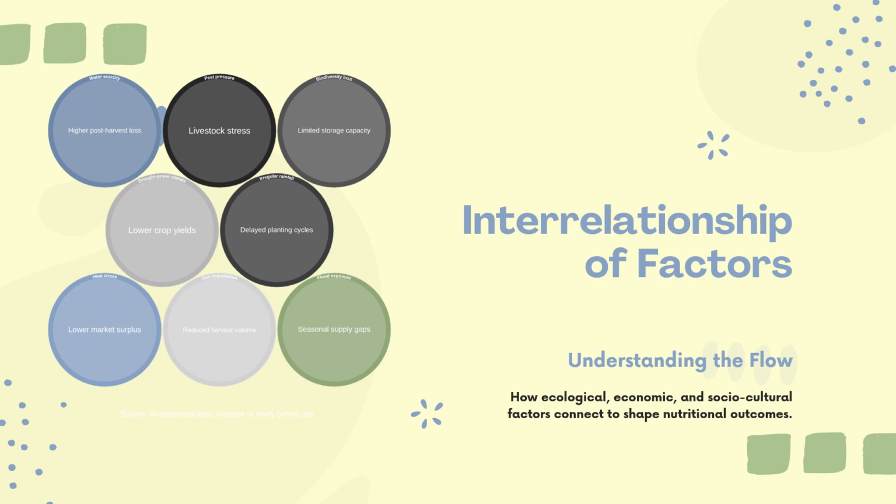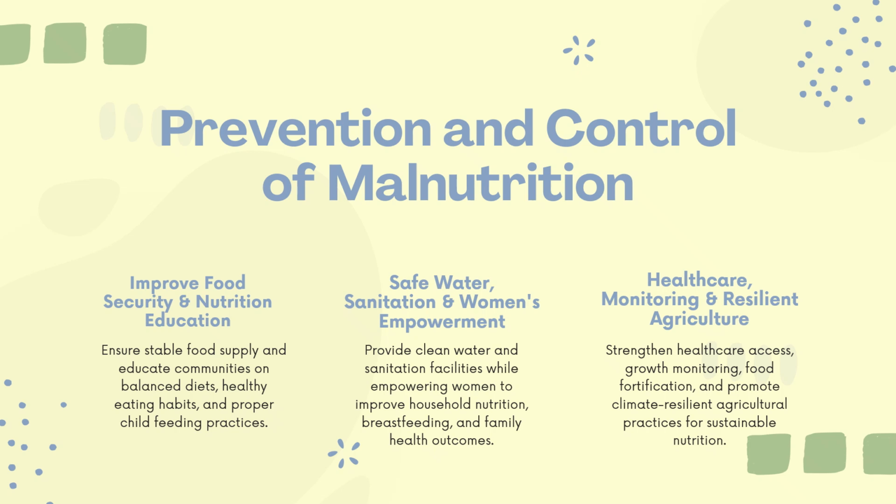So we should understand the flow of these factors, then only we can break the cycle and improve the nutritional status of the community. We need to understand how ecological, economic, social, and cultural factors are connected to shape nutritional outcomes. Understanding these socio-economic and demographic factors is important to prevent or control malnutrition.